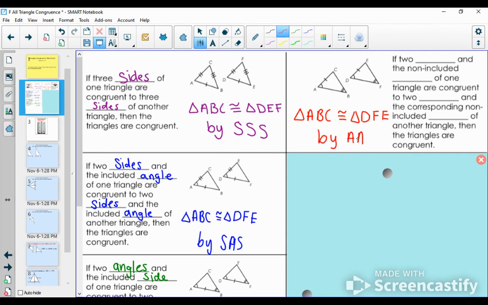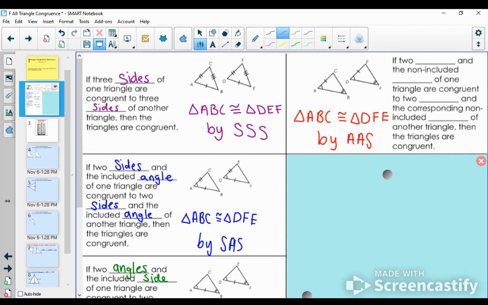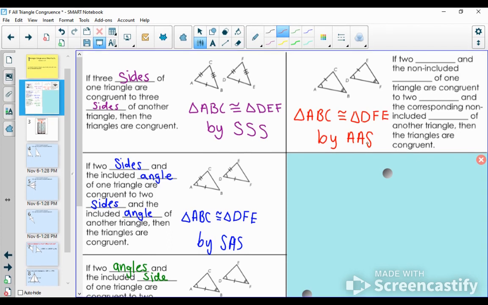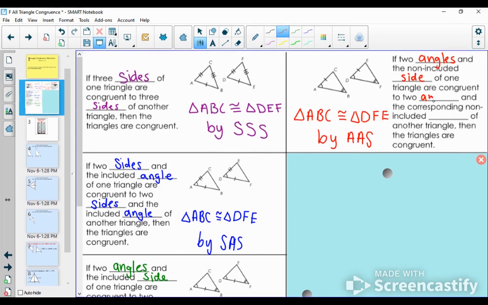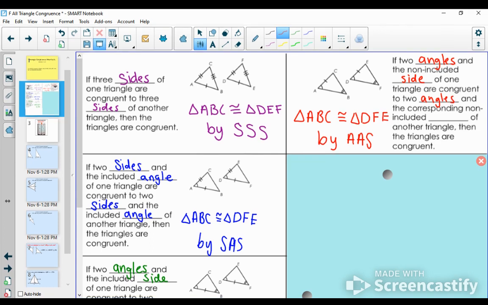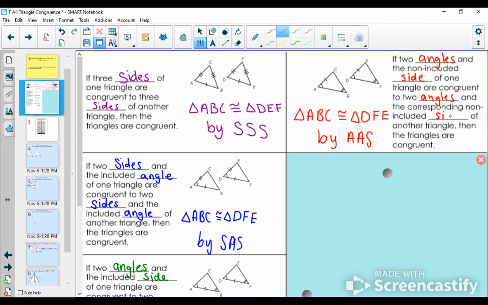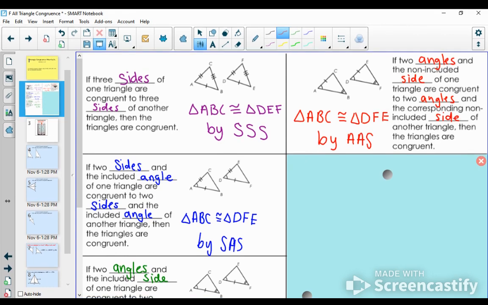That's the angle-angle-side congruence postulate. So in words, if 2 angles and the non-included side of one triangle are congruent to two angles and the corresponding non-included side of another triangle, then those two triangles will be congruent.